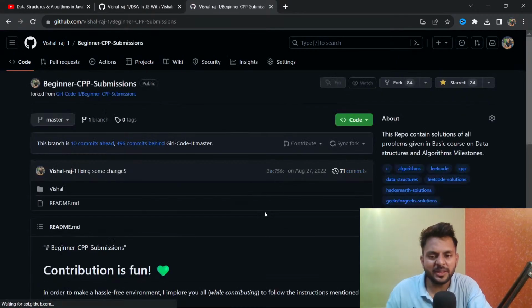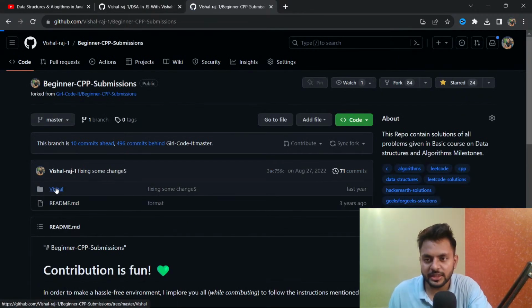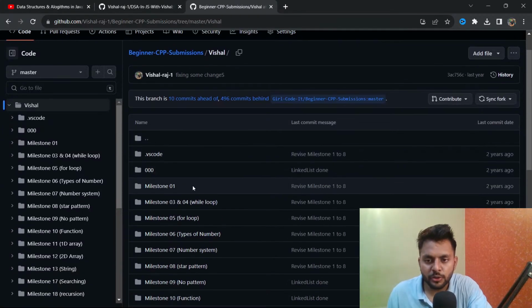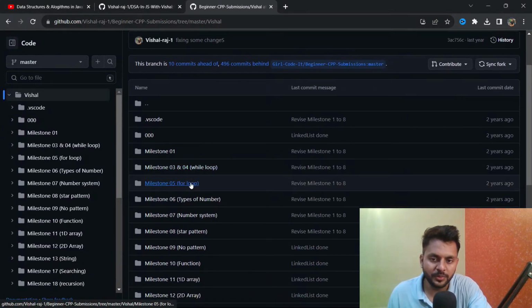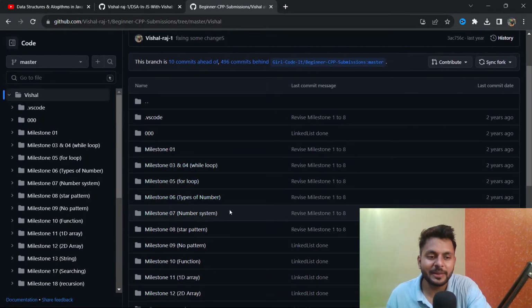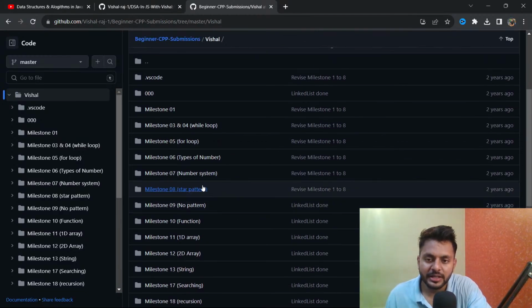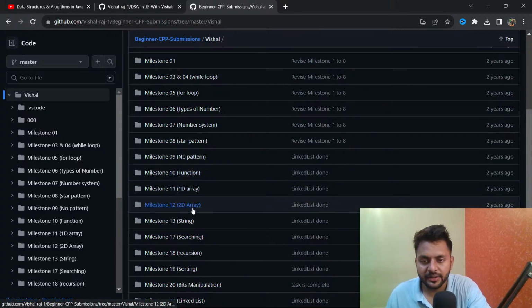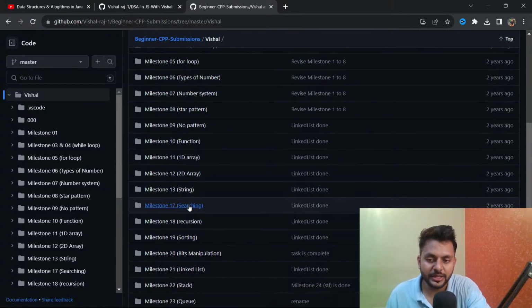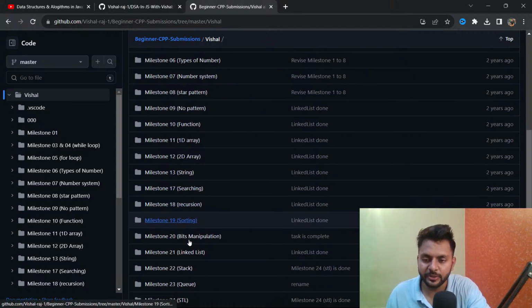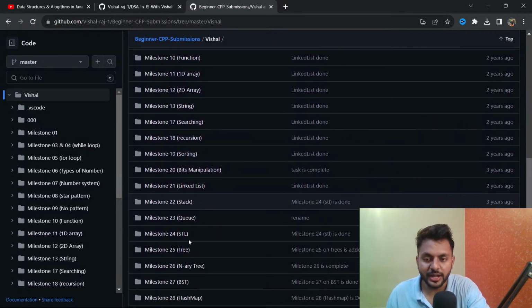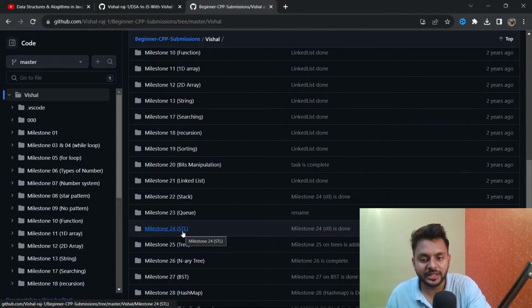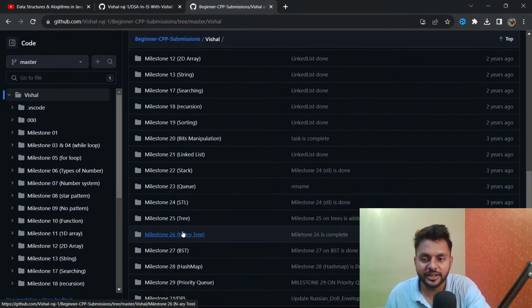I will pick a few questions from that. So this is the sheet. Here, if you see, I have covered the while loop, for loop, types of number, palindrome and other types of number. Then number system, the star pattern, number pattern. And then we have solved function, 1D, 2D, string, searching, recursion, sorting, bit manipulation, linked list, stacks, queues, STL. I have solved this DSA in C++, so we will learn about the STL, trees and array tree.